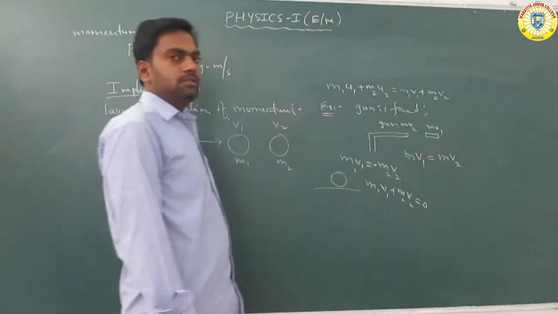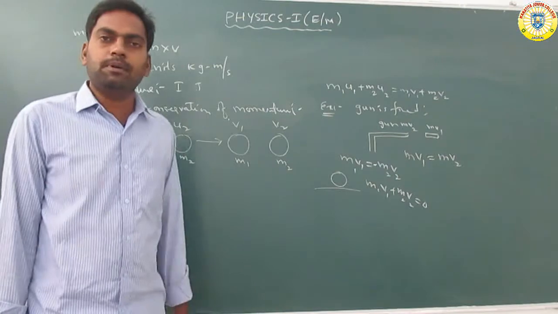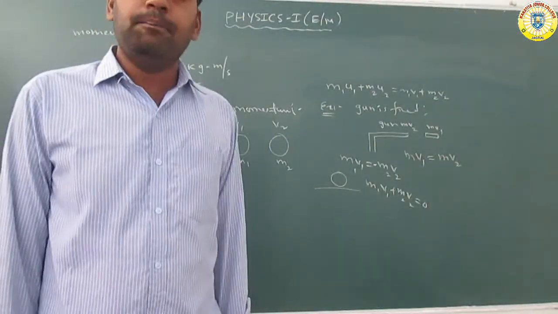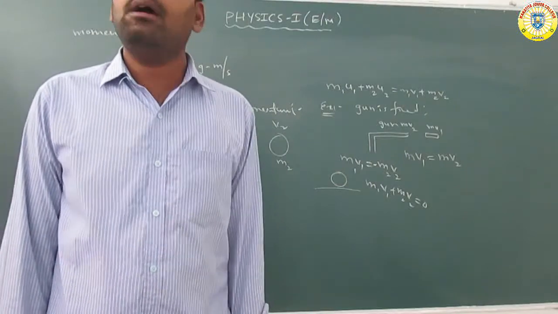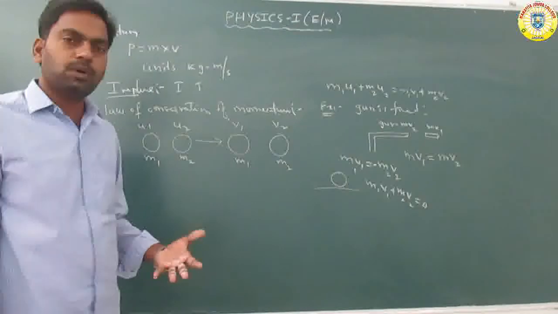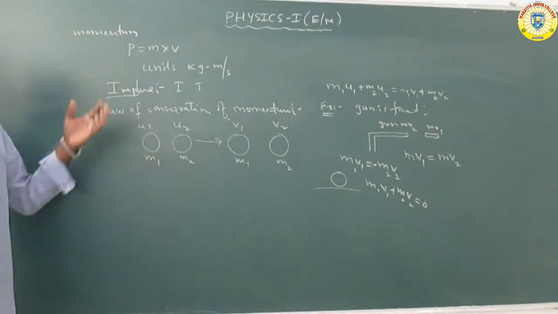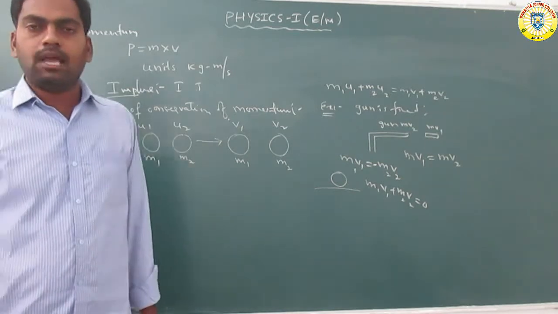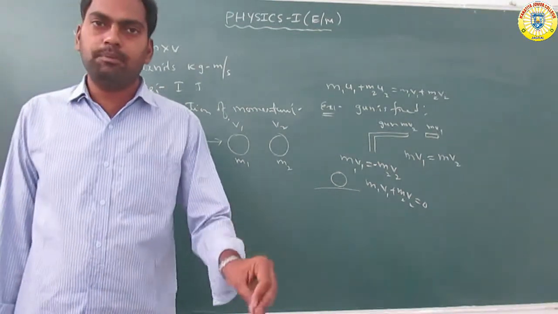So momentum of the system before and momentum of the system after, that is called, based on the law of conservation of linear momentum. Okay, got it. Alright, what is the momentum? Mass into velocity is called the momentum. So what is the impulse? Impulse is nothing but the exchange of momentum.